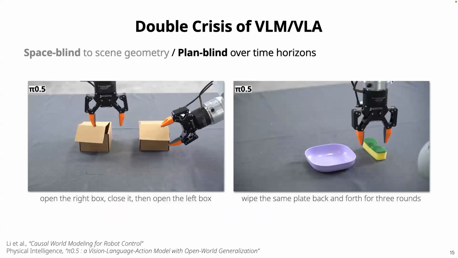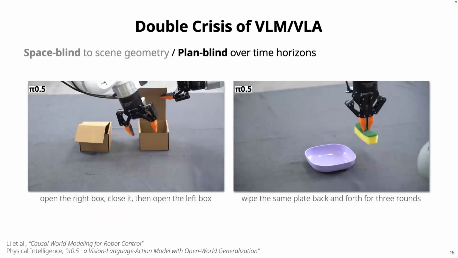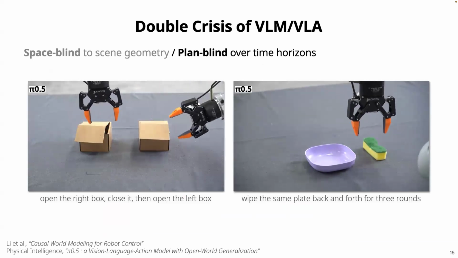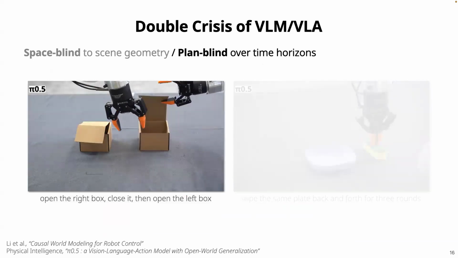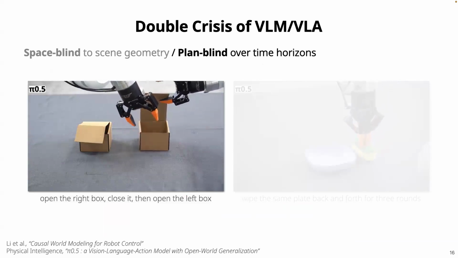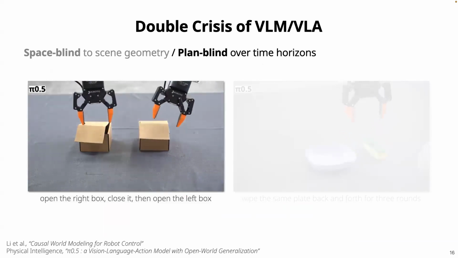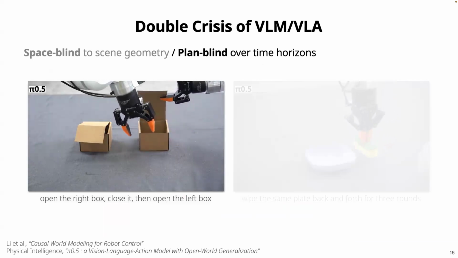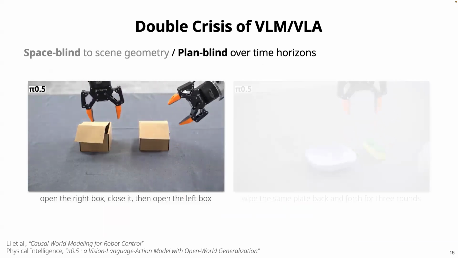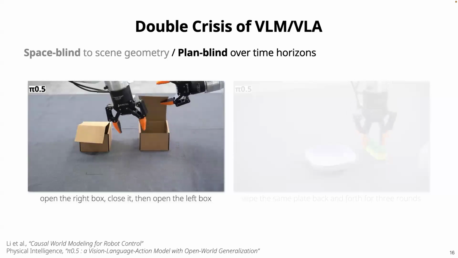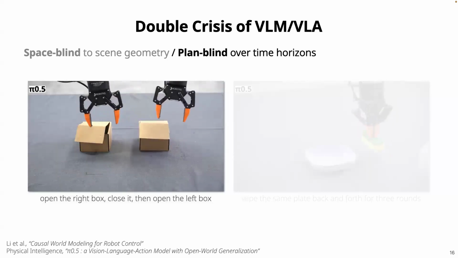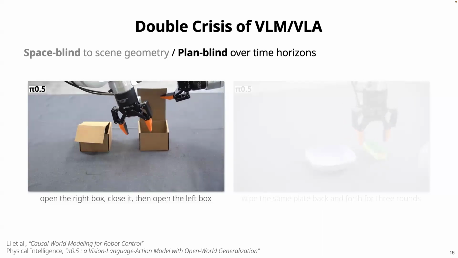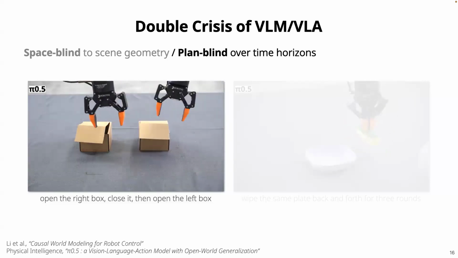And beyond the spatial problem I just mentioned, we also see the bottleneck of the plane blindness problem, over time horizons. So for example, on the left side, the robot is trying to perform a manipulation task: opening the right box, closing it, and then reopening the left box. This requires the model to keep track of the task progress to avoid getting stuck in the loop. You can see from the video here, it just keeps opening the same box because it has no idea of what the progress is.